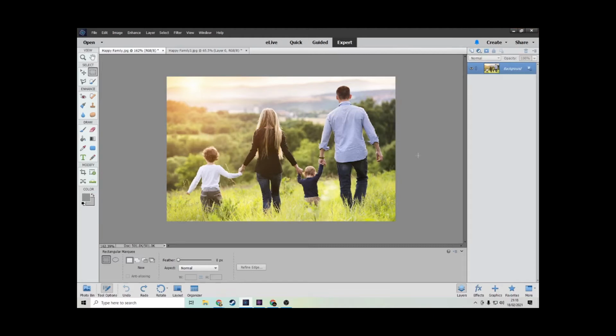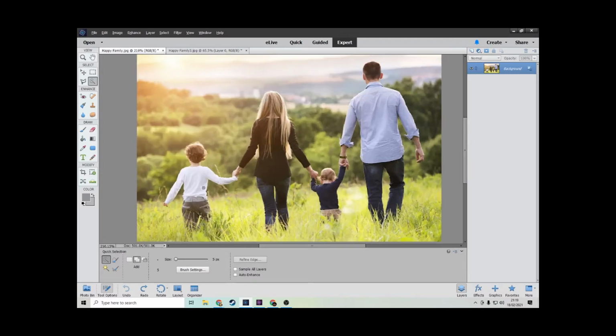Hello and welcome to my how to remove people and objects from photos Photoshop tutorial. To start off with, you'll need a photo of choice. I've chosen this one here. Now, say for whatever reason you want to remove someone from this. Say, for instance, little Timmy has been caught playing Fortnite and his parents have decided to disown him.